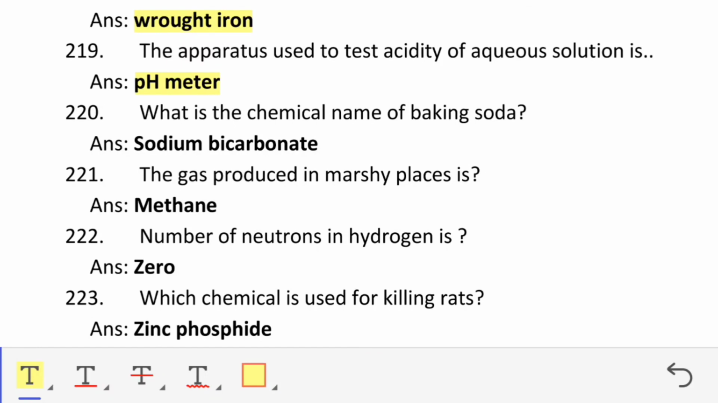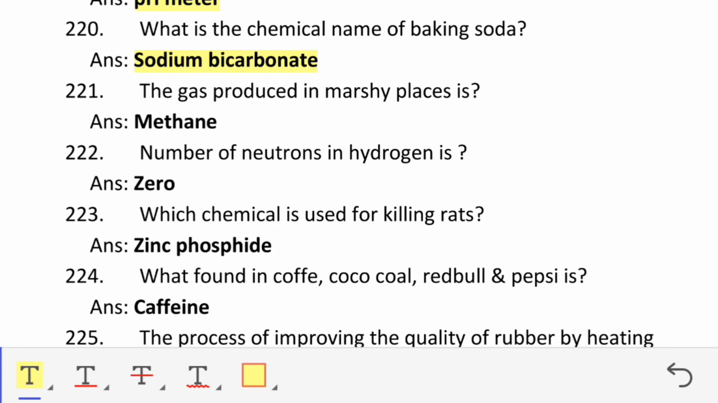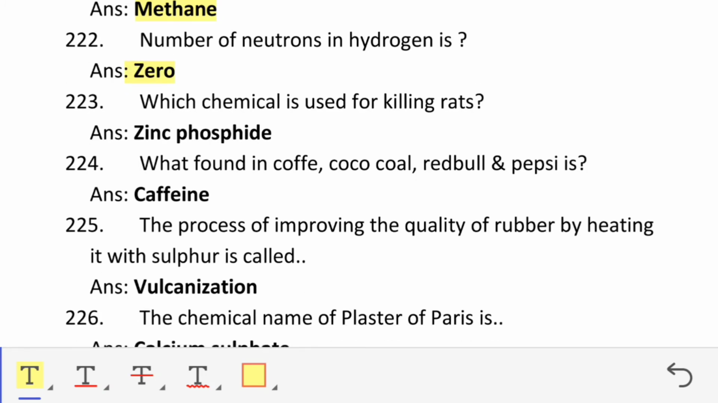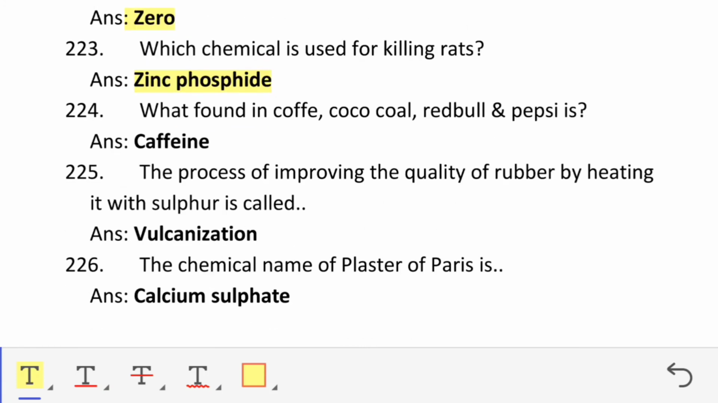What is the chemical name of baking soda? Sodium bicarbonate. The gas produced in marshy places is methane. The number of neutrons in hydrogen is 0. Which chemical is used for killing rats? Zinc phosphate. What is found in coffee, Coca-Cola, Red Bull and Pepsi? Caffeine.